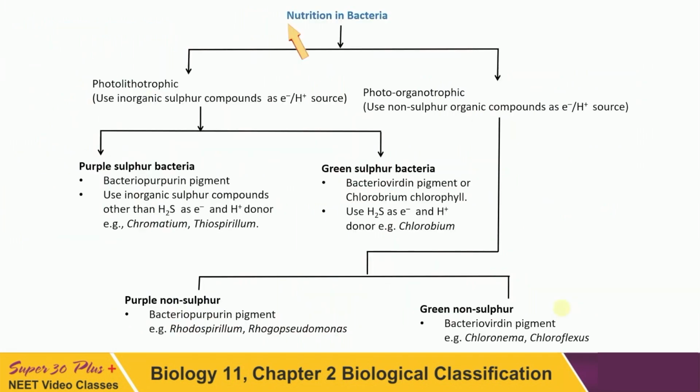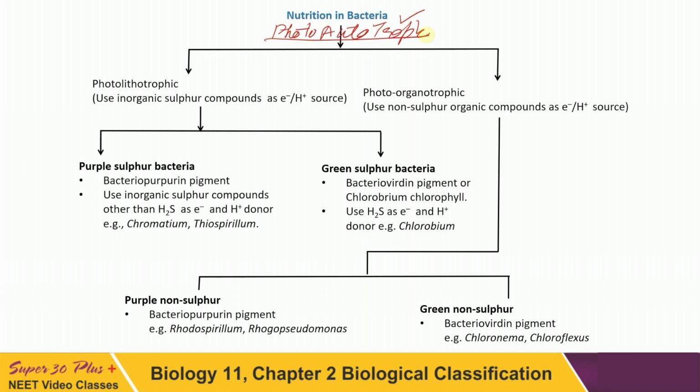See the chart here: nutrition in bacteria. Why is there metabolic diversity? All types of nutrition present on Earth are present in bacteria. We are now dealing with autotrophs, the photoautotrophs, which use light energy, solar energy.